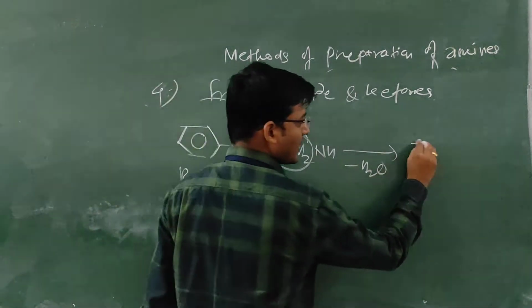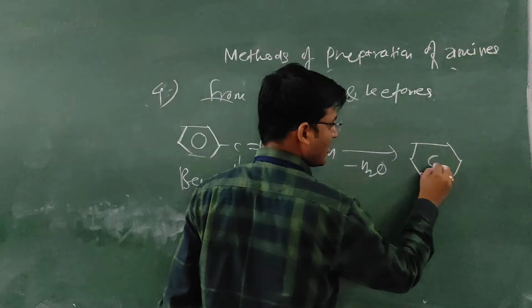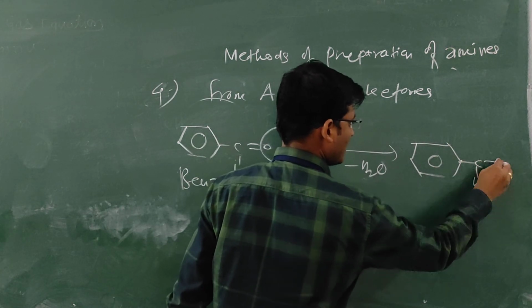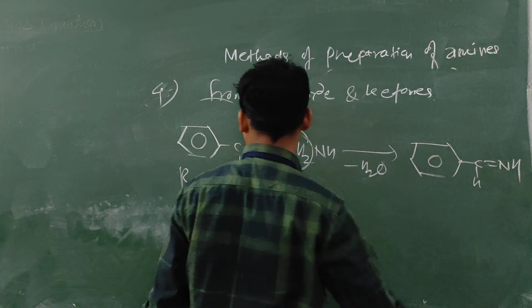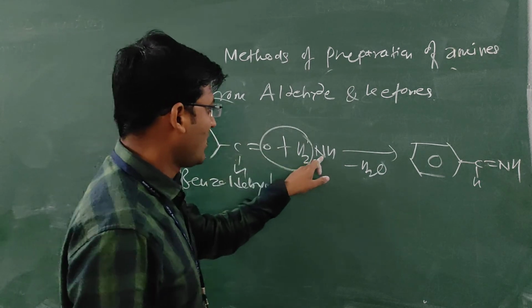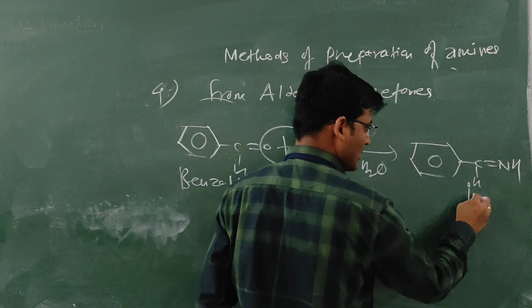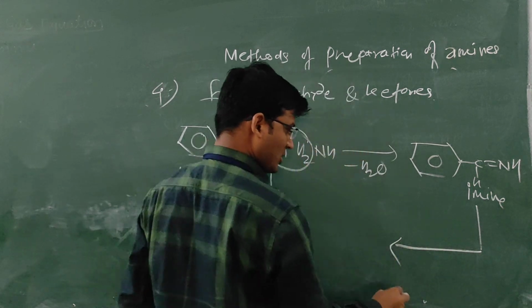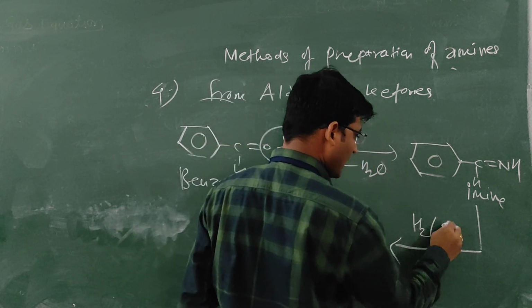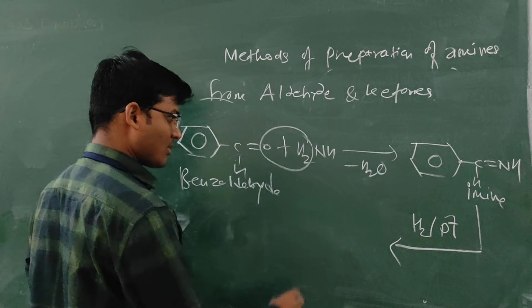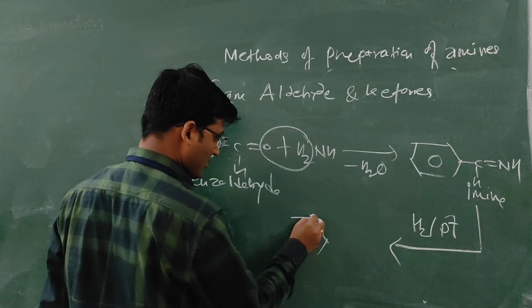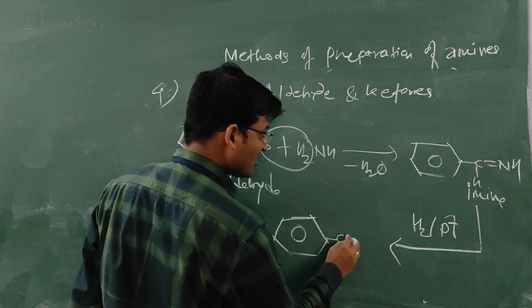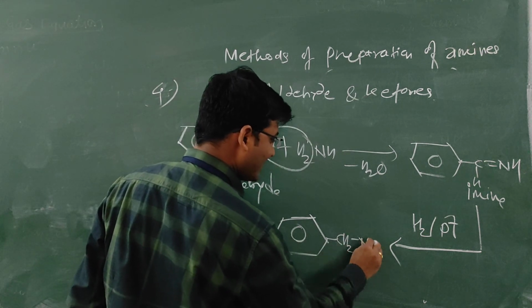Here we get C6H5CH double bond NH, an imine. This imine upon reduction with H2 in platinum gives C6H5CH2NH2.